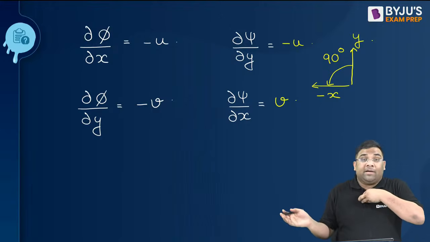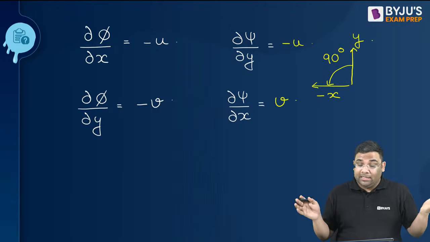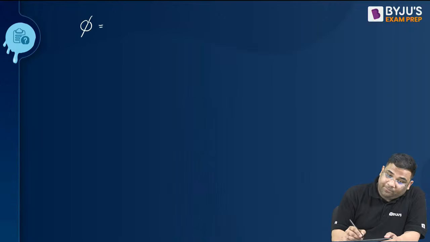You visit the BYJU'S exam prep. There I have taken the detailed lecture. Here we are summarizing and solving questions, so I will not derive it. This I am giving as a trick to remember the equations. Now see, I am telling that the potential function is 5x square minus y square.